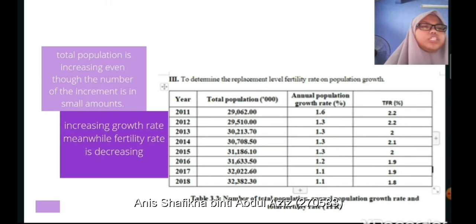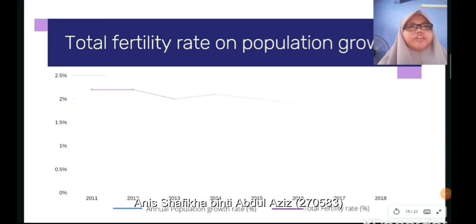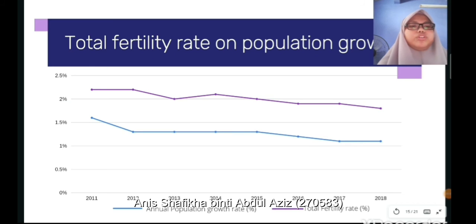And then we proceed with the total fertility rate. Our ideal fertility rate is 2.1. However, from 2015 until 2018, we still have not achieved the ideal fertility rate, which is decreasing from 2 to 1.8. Proceed with the second graph, which shows the total fertility rate in comparison with the annual